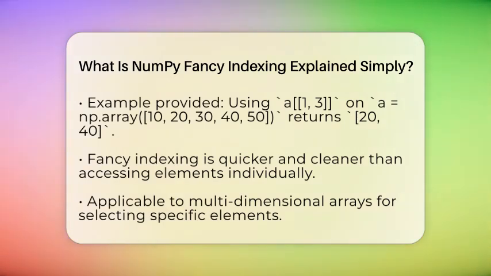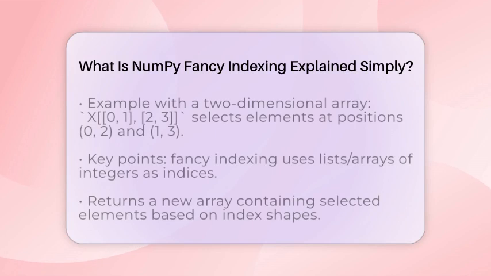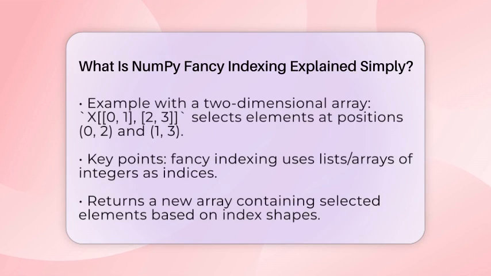Fancy indexing is also handy with multidimensional arrays. You can specify both row and column indices to select specific elements across rows and columns. If you have a two-dimensional array called X, using X[[0, 1], [2, 3]] will select the elements located at the positions 0, 2, and 1, 3.